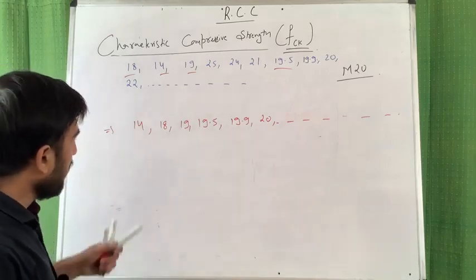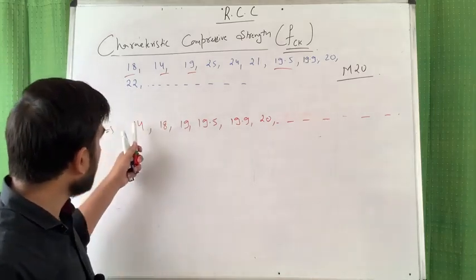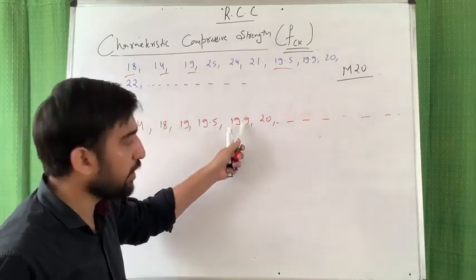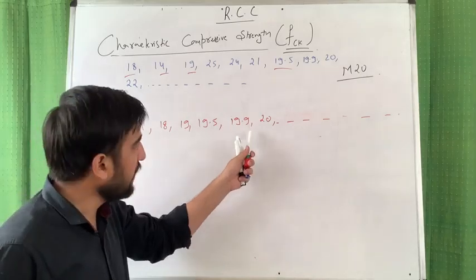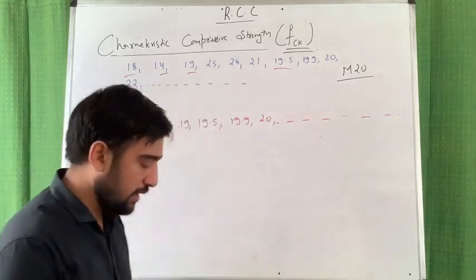So friends, if you count among these 100 values, you get 1, 2, 3, 4, 5. So it is your 5% of the data, and here it is 95% of the data.